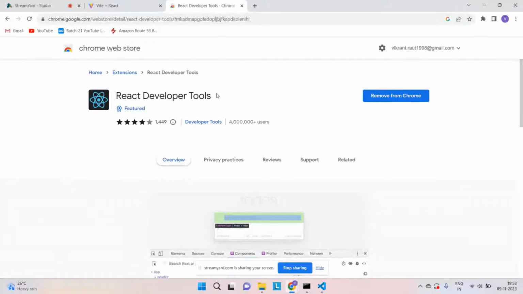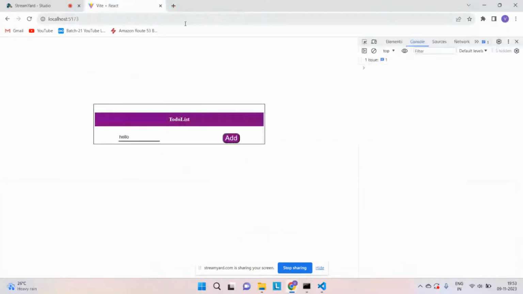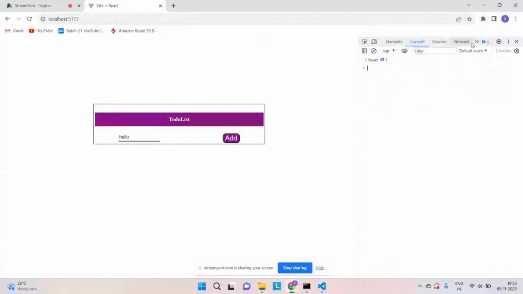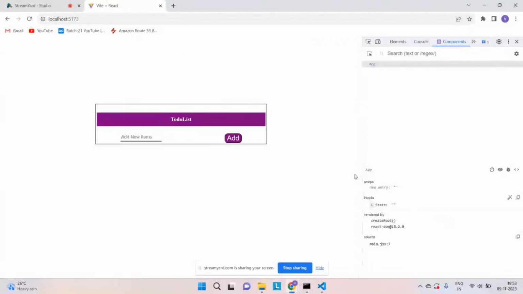After adding it, you will get this icon in extensions. If you click on React Developer Tools, once installed, and expand this, you will find a Components section over here. As I am able to get this Components section, I have some props, hooks, rendered by, and all these methods as of now. I hope everyone is getting this, right?